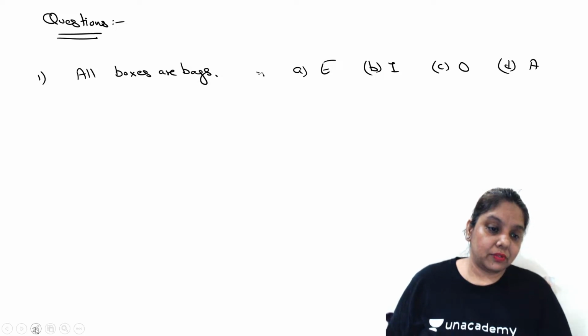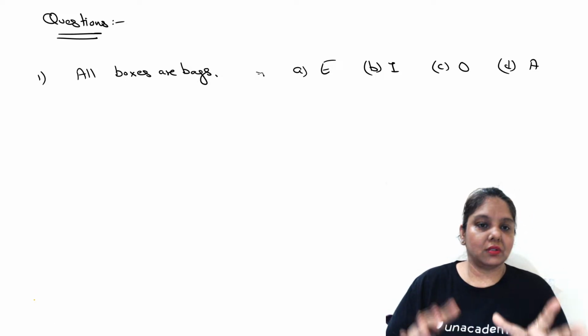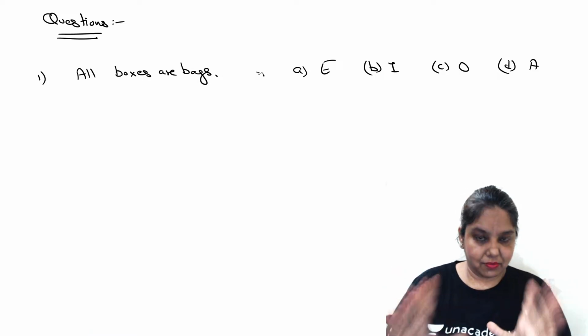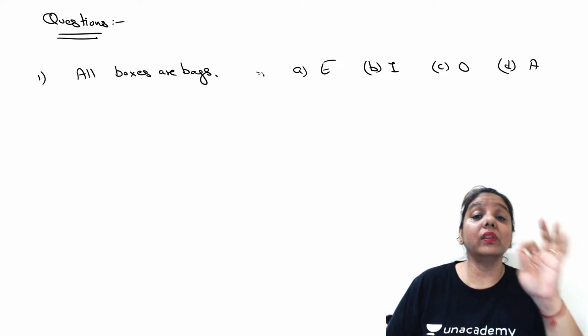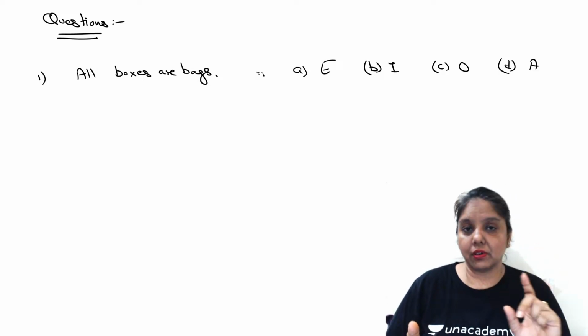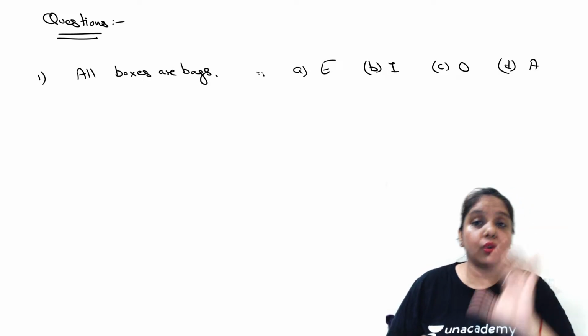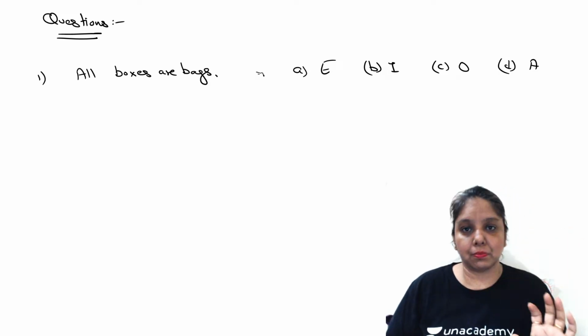Now, how to solve this question? Simply, you have boxes, which is the subject, and bags, which is the predicate, right? Here, all the subjects are being referred to. And boxes and bags are said to have a relationship. There is no negativity attached to it because there is no negation of the relationship of the subject and predicate.